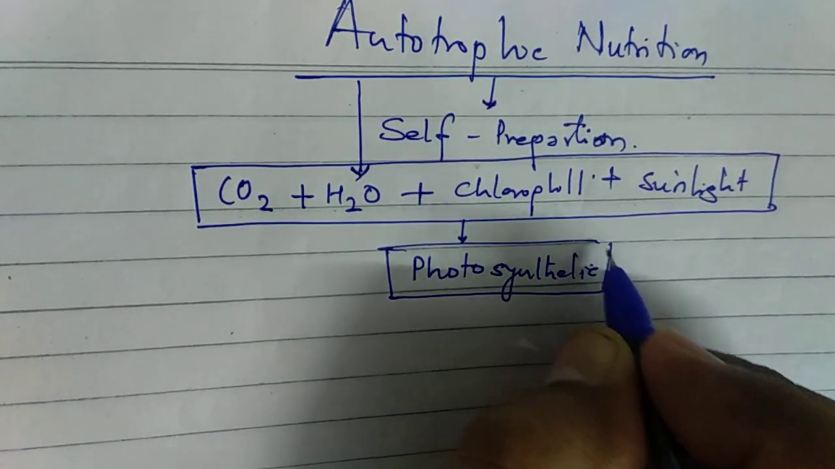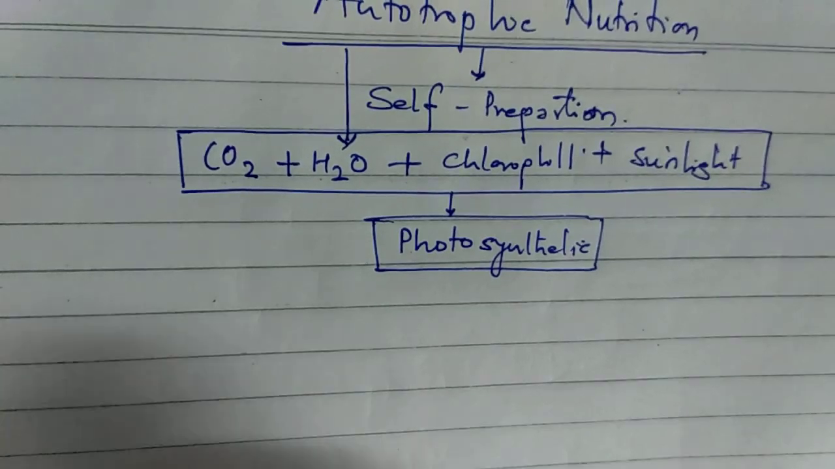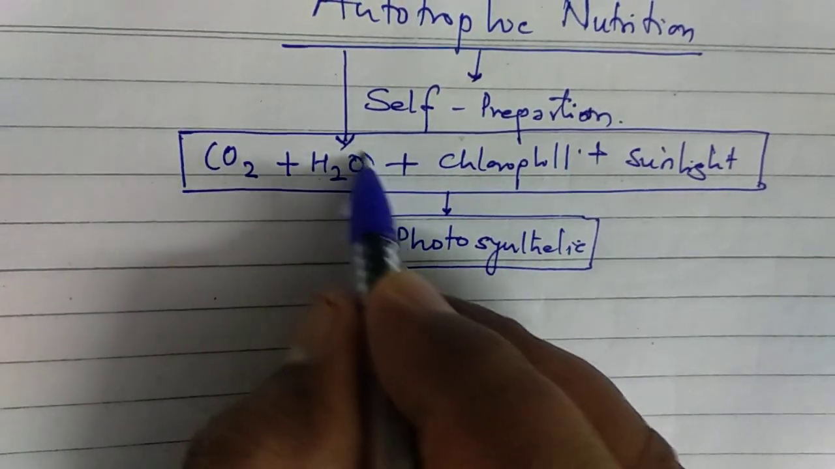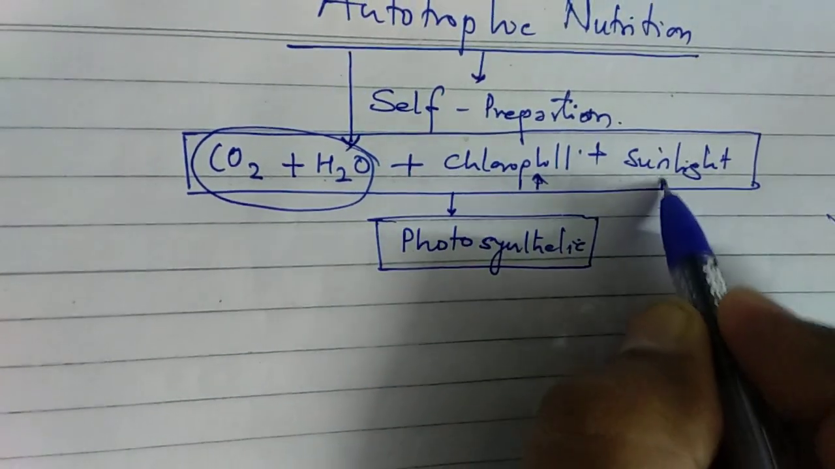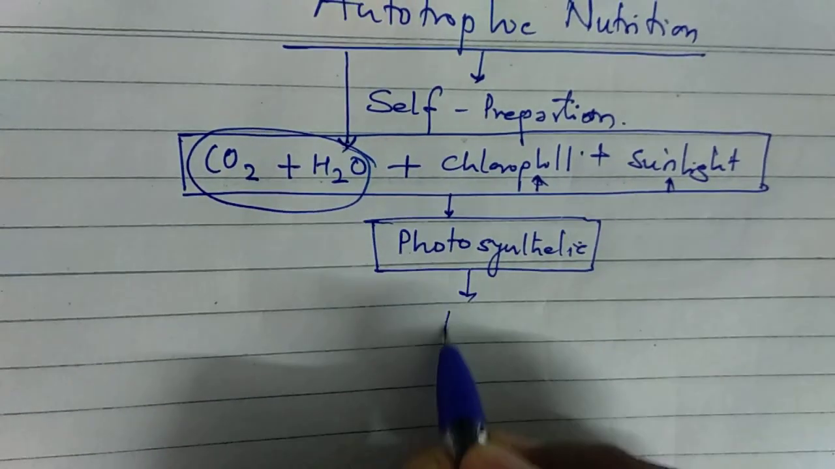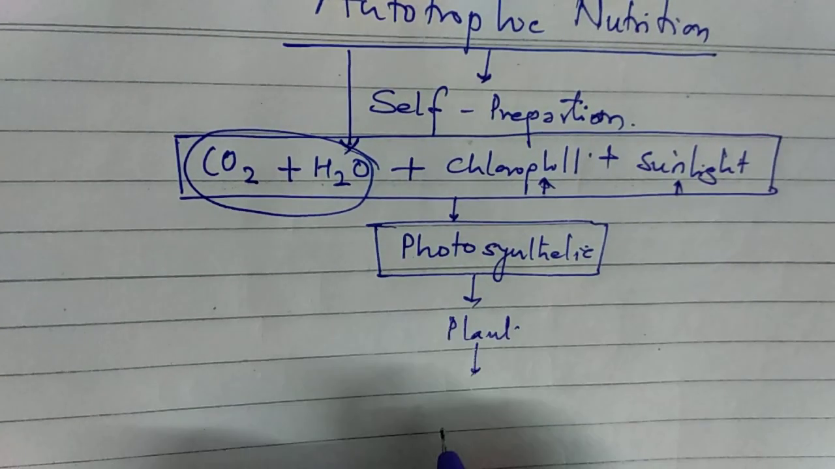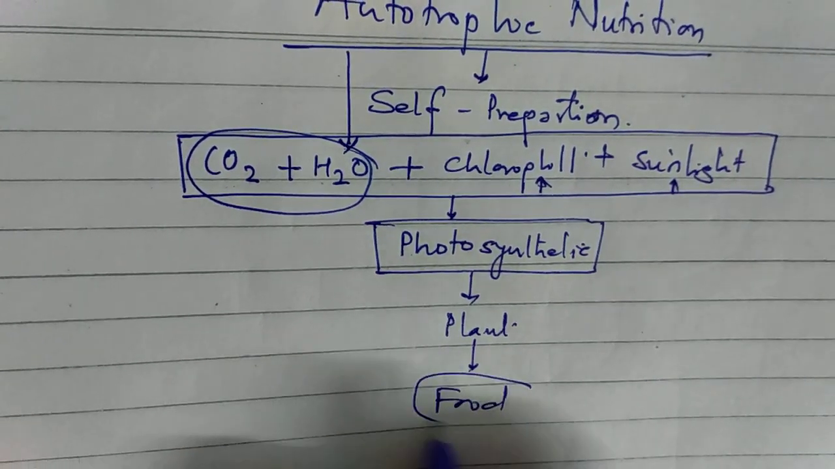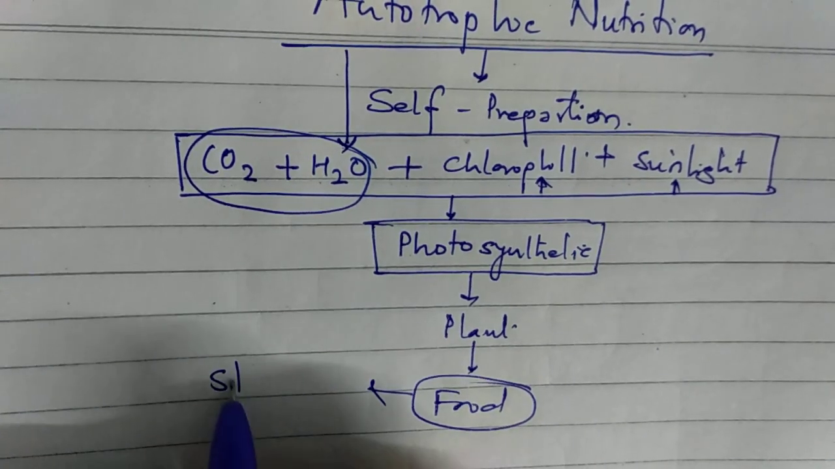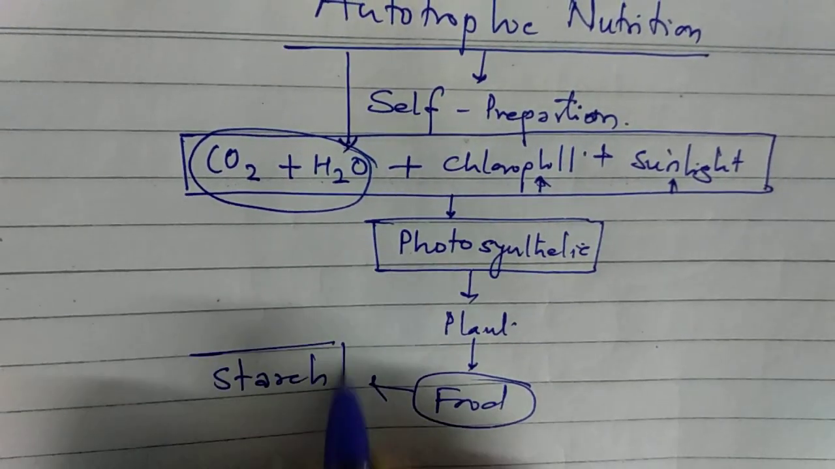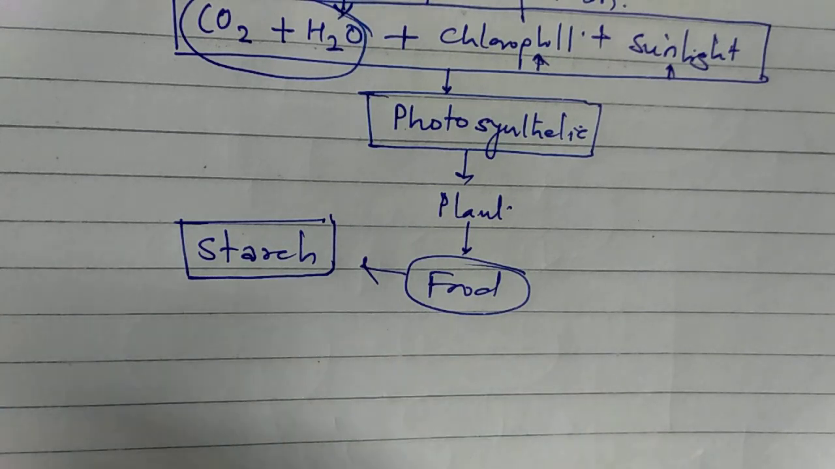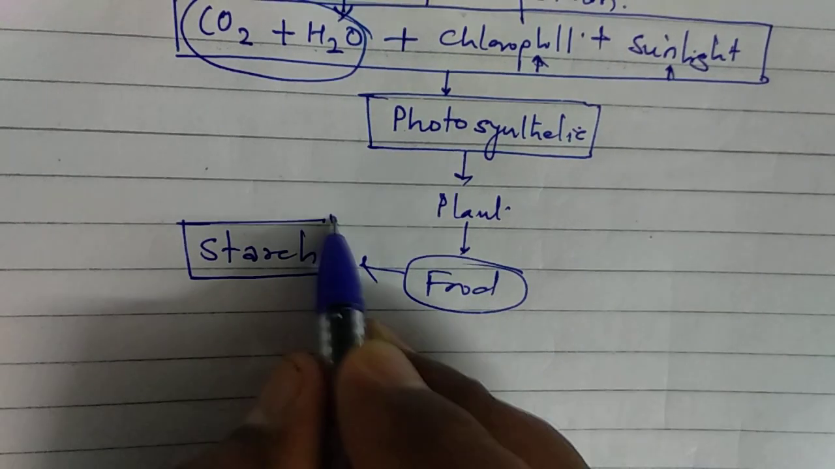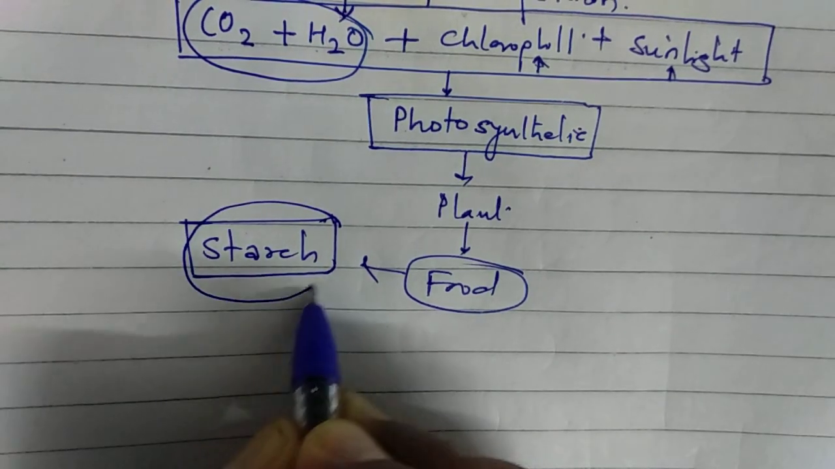which we have already learned in classes 6th, 7th and 8th also. Now, in this process, these two inorganic substances are combined in the presence of chlorophyll and sunlight, and a plant prepares food. The plant prepares food and it is stored in the form of starch. Means whatever excess food material is synthesized in the plant after utilization in different activities of growth and repair, the remaining food material is stored in the form of starch.